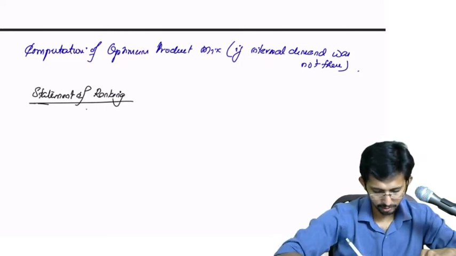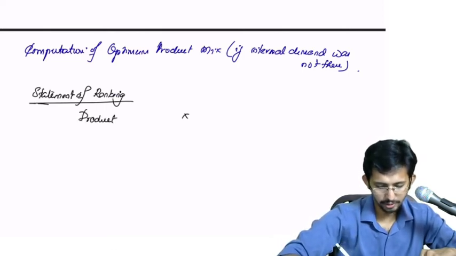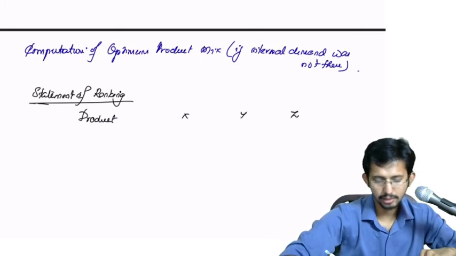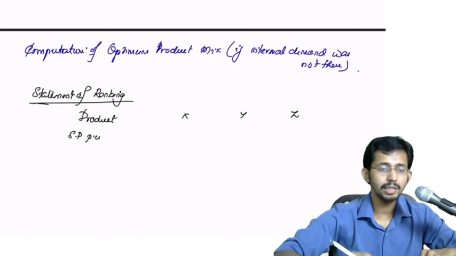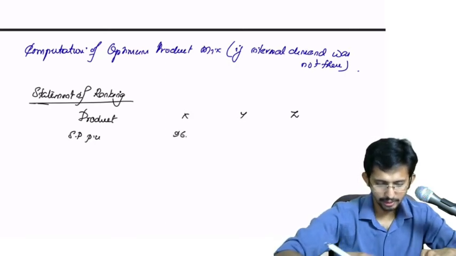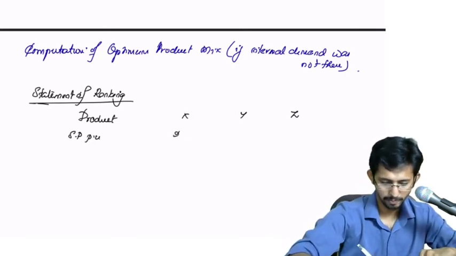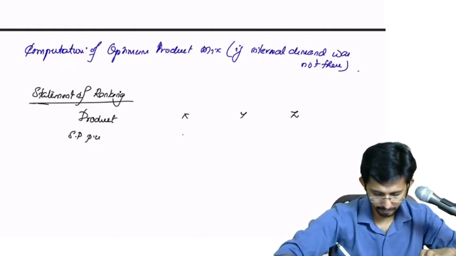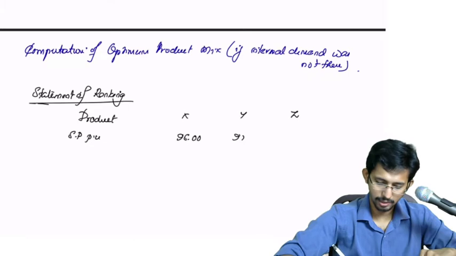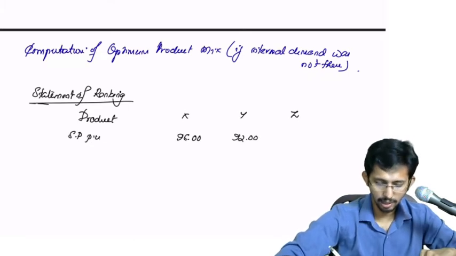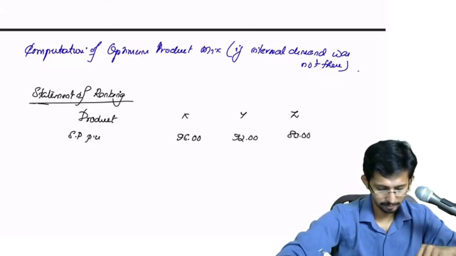So one statement of ranking. You have product X, Y, then Z. Selling price per unit. What is the selling price per unit? 96, then 92, then you have 80.